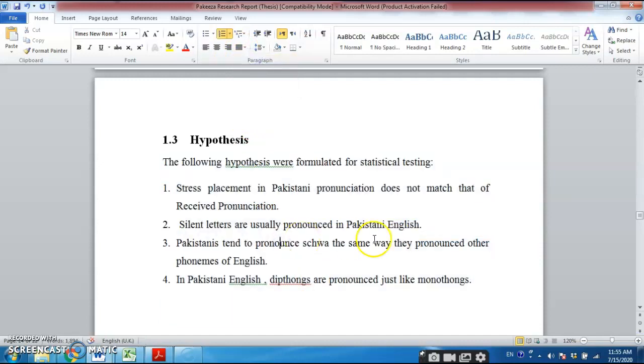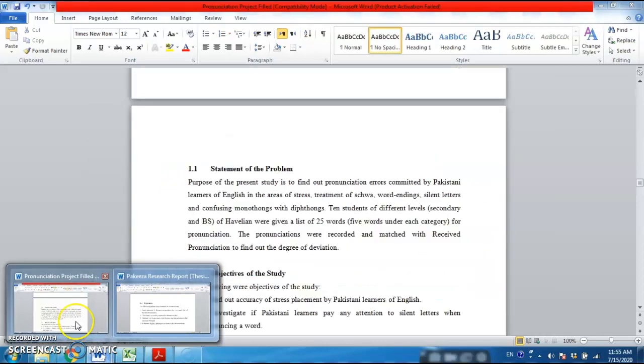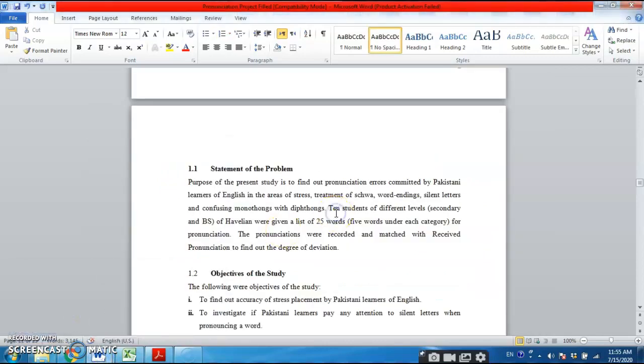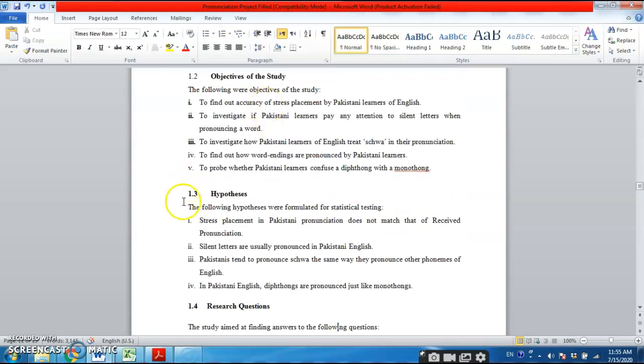Stress placement in Pakistani pronunciation doesn't match that of. Okay, you can use these hypotheses, or you can use mine. Let me show you the hypotheses which I have given. So you have to mention here the following hypotheses were formulated for statistical testing, or for data analysis, or for investigation. So these are 4 hypotheses.